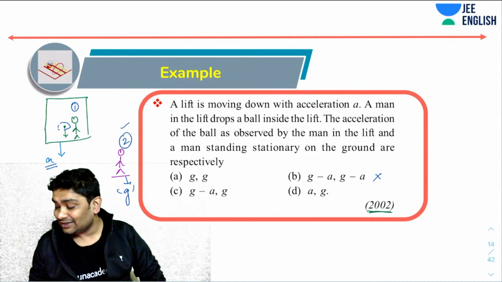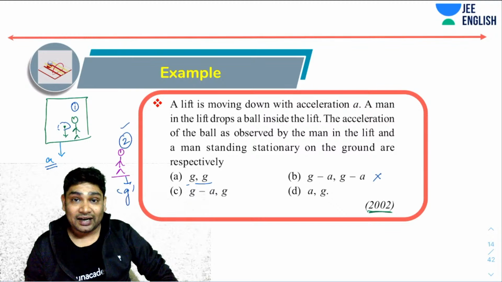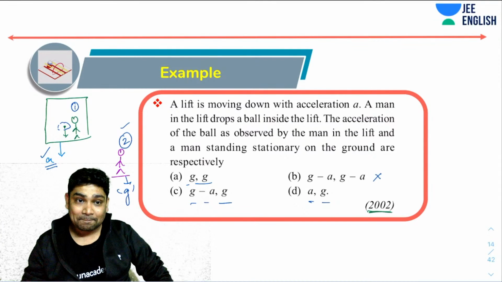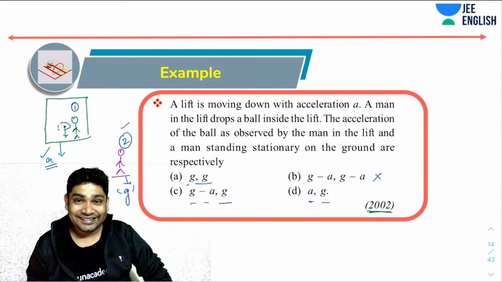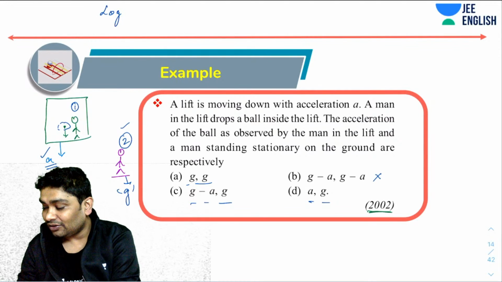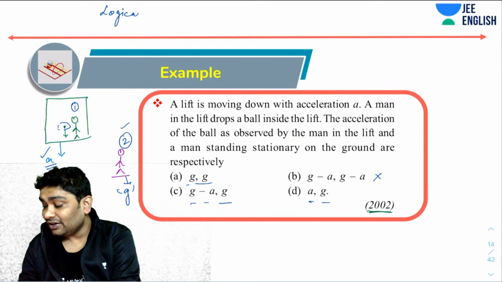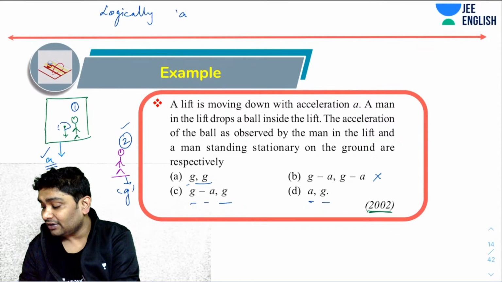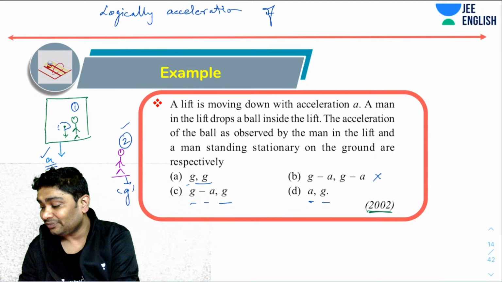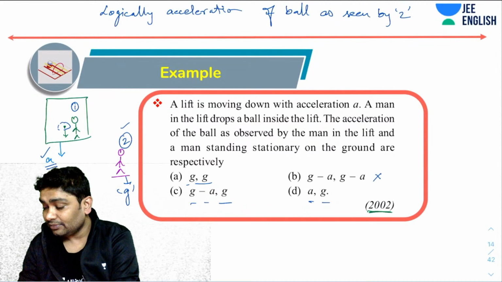Now you realize the acceleration as seen by this man should depend on A. Okay. Can I say that logically? I can say two things logically. I can simply conclude that the acceleration of the ball as seen by 2 should be g.